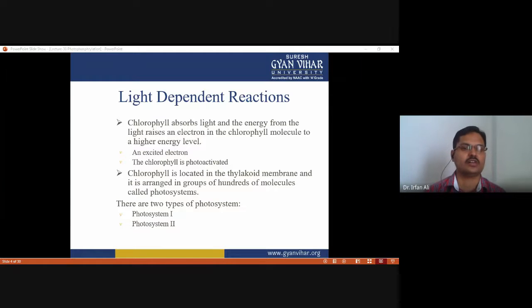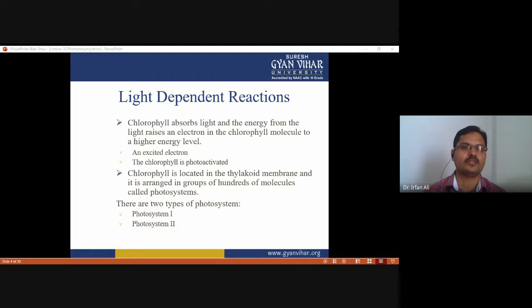Chlorophyll absorbs light, and the energy from the light excites an electron in the chlorophyll molecule to a higher energy level. This energy is harnessed for the production of ATP and NADPH.